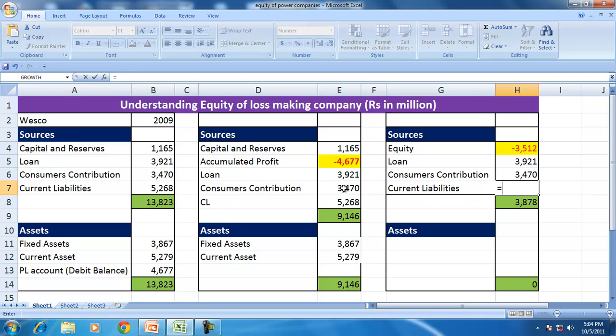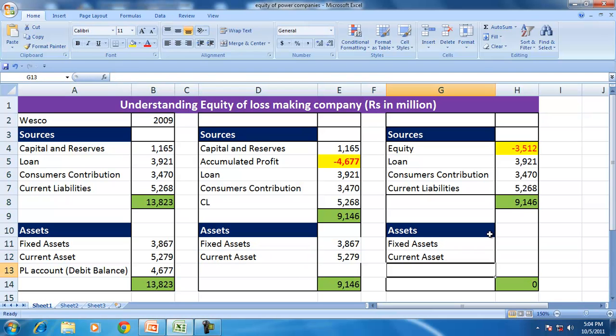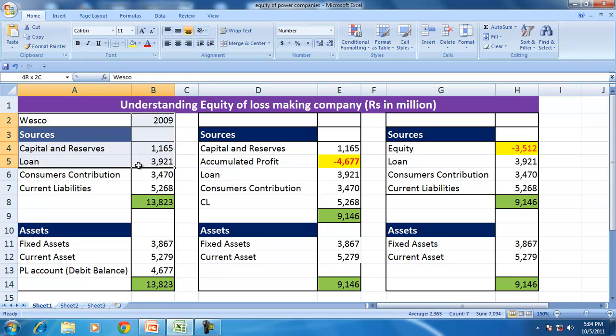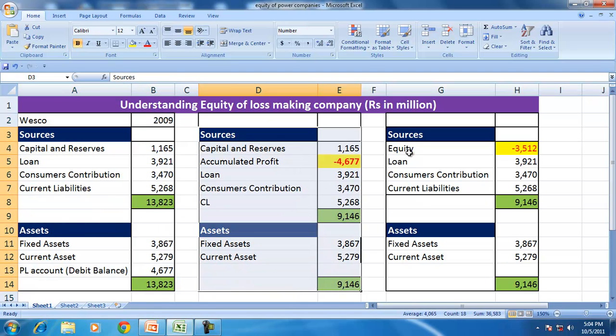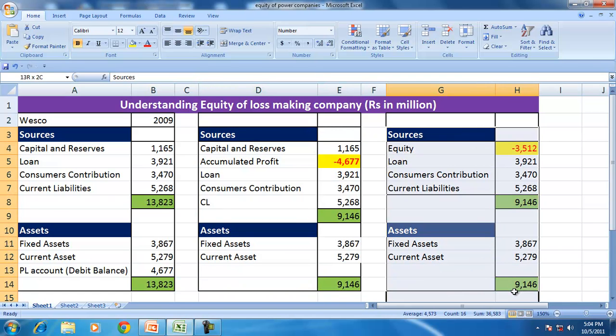So 5,268 is the current liabilities, and they are supported by the fixed assets and the current assets. The fixed assets are 3,867 and current assets 5,279. So whether a company presents the balance sheet in this format or in this form, the equity of the company is the same.